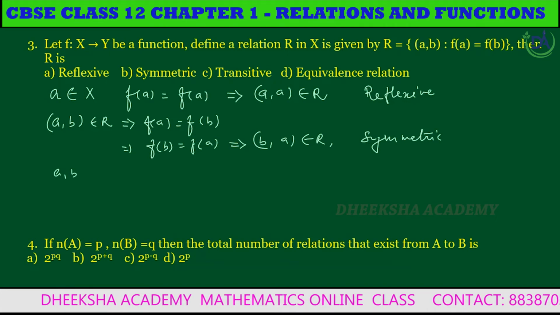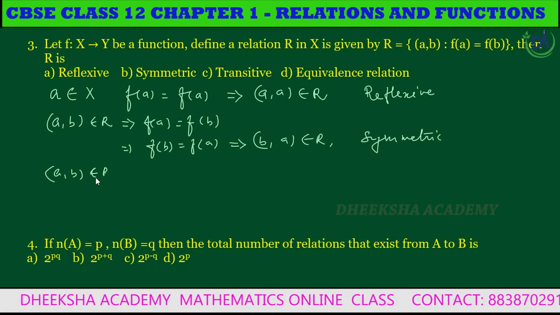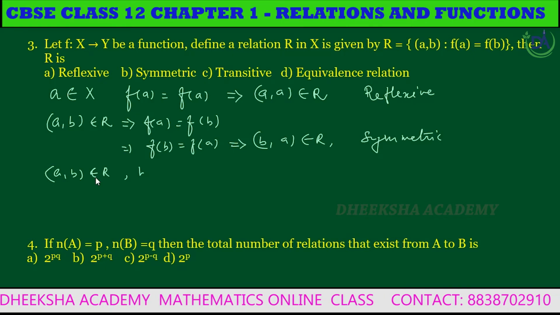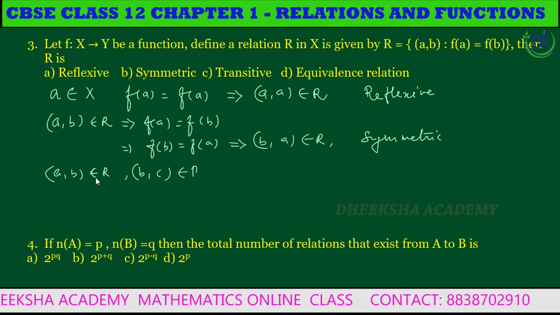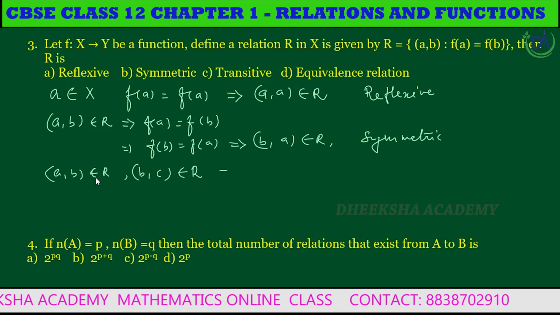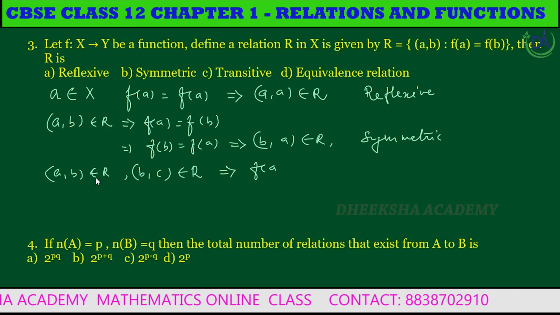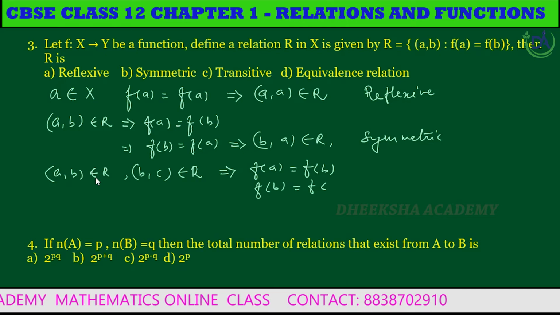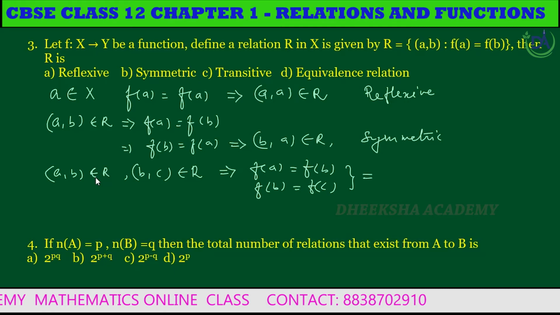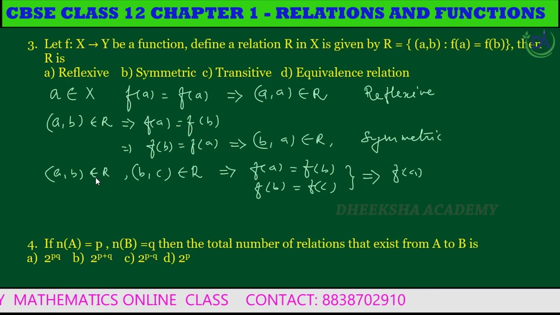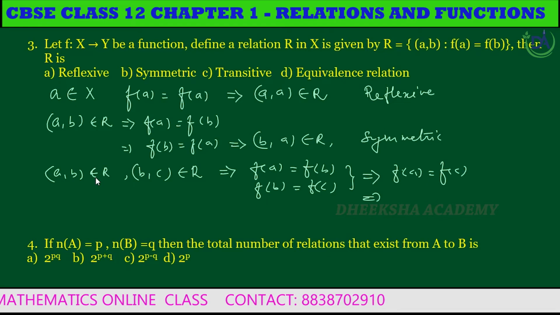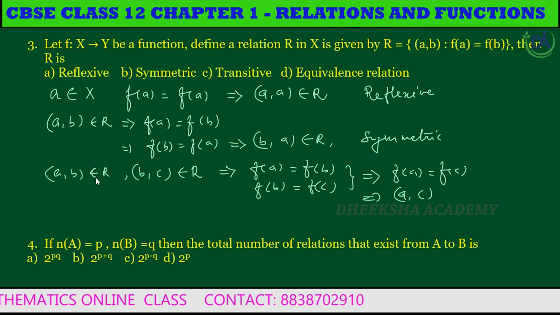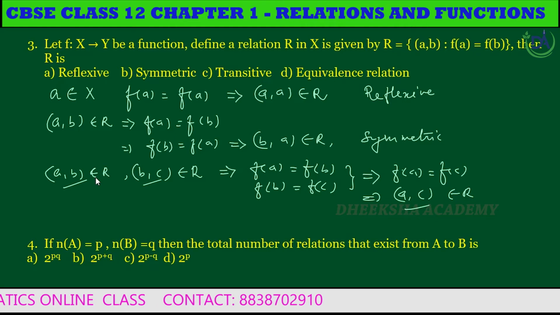Let (A, B) belong to R and (B, C) belong to R, which gives f of A equals f of B and f of B equals f of C. From this we get f of A equals f of C. This implies (A, C) belongs to R. Therefore, R is transitive.